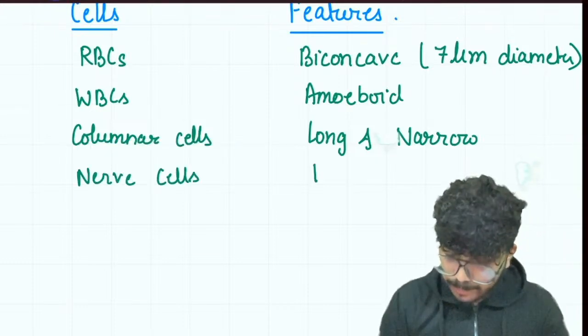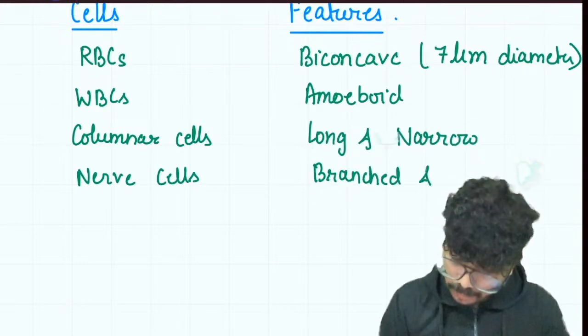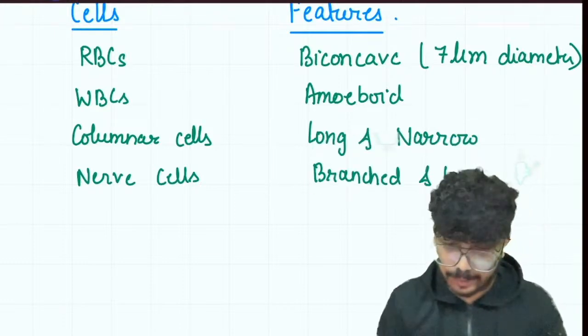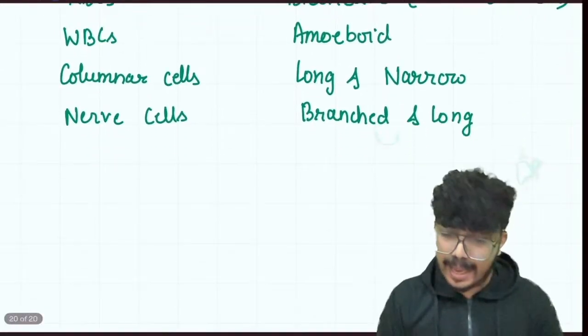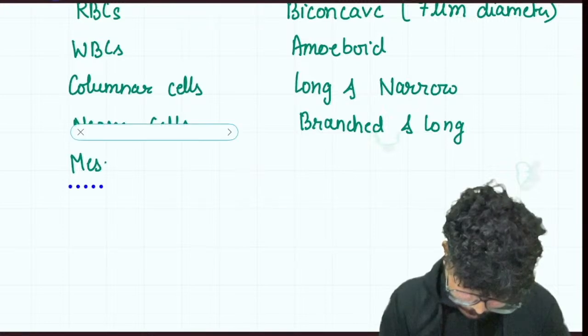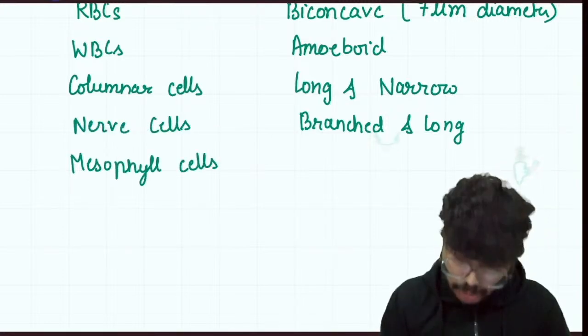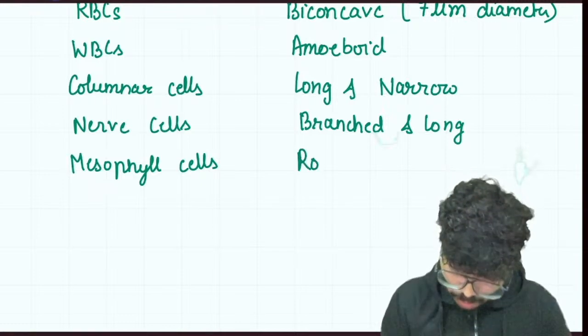They are branched and long. This is what NCERT writes. Then we have the mesophyll cells in the plants. They are round to oval.